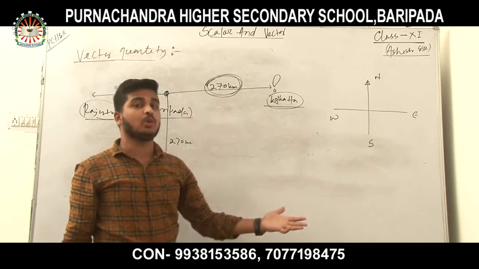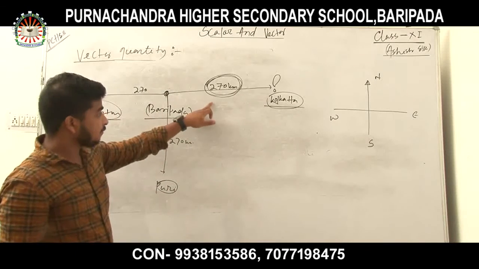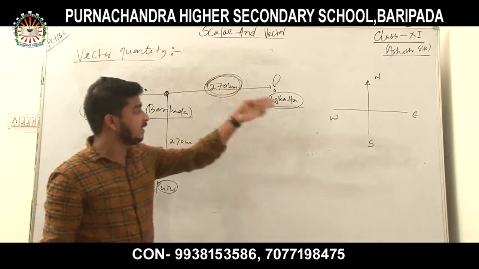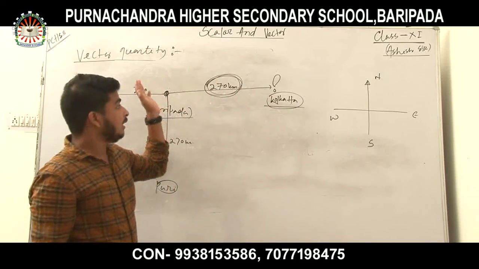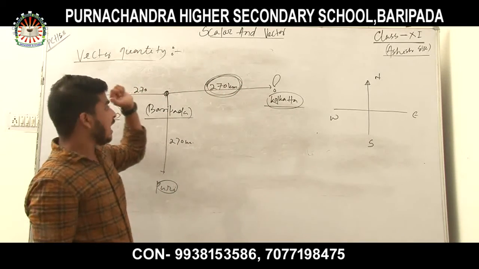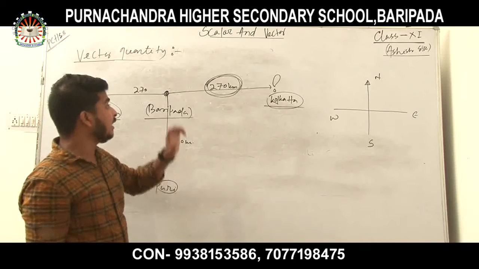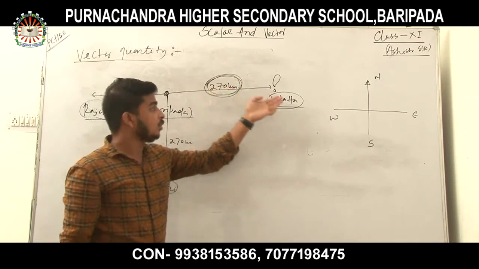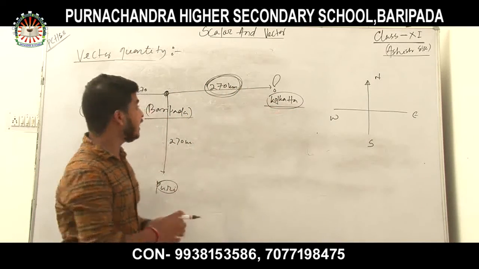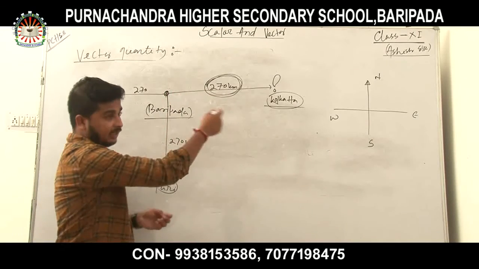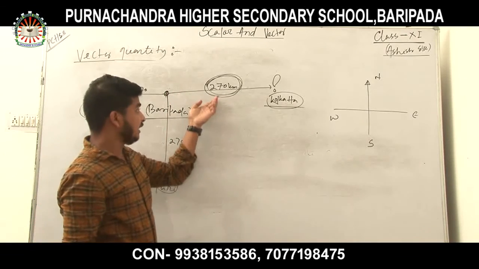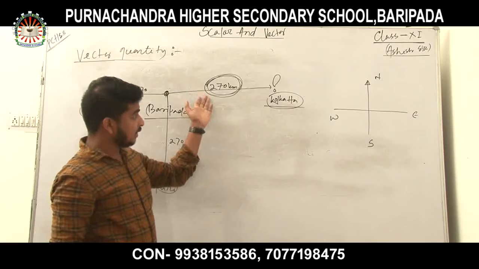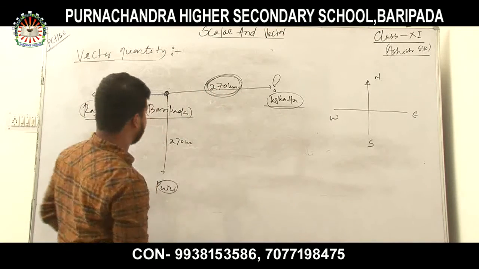So this is Baripada and this is Kolkata. For its complete specification, I have to tell 270 km towards east. This is the displacement from Baripada to Kolkata.